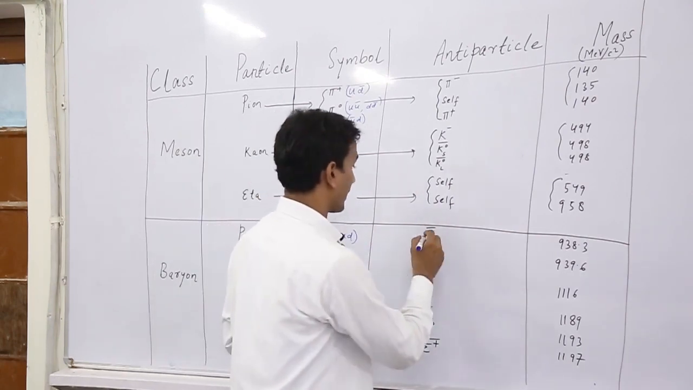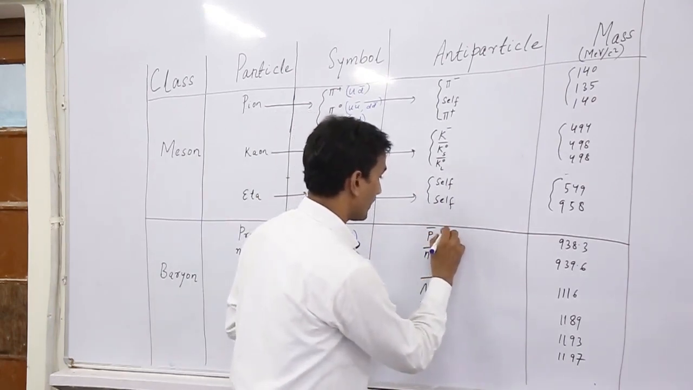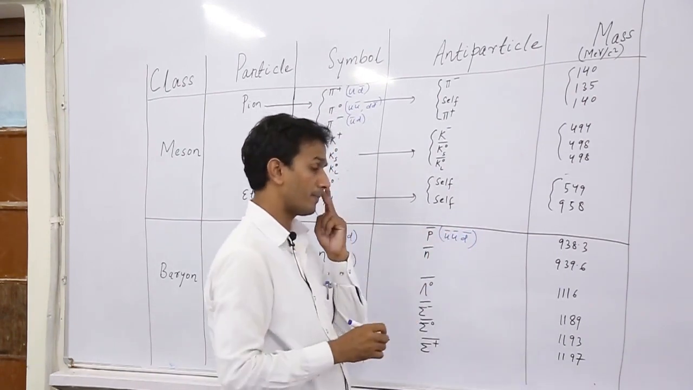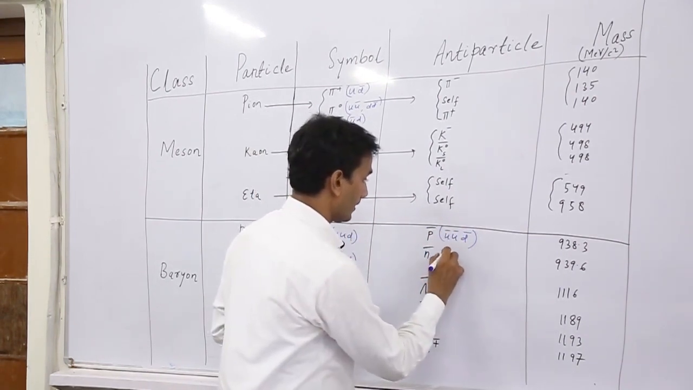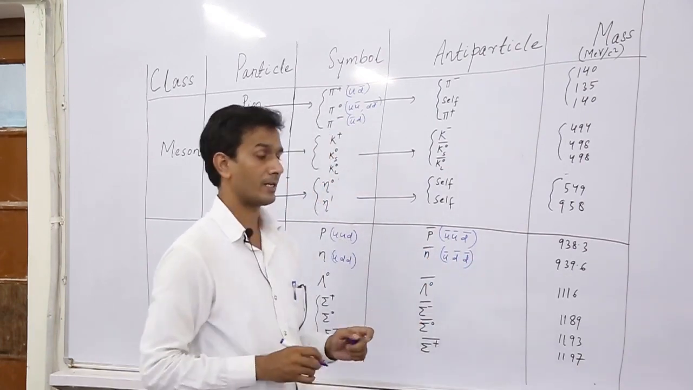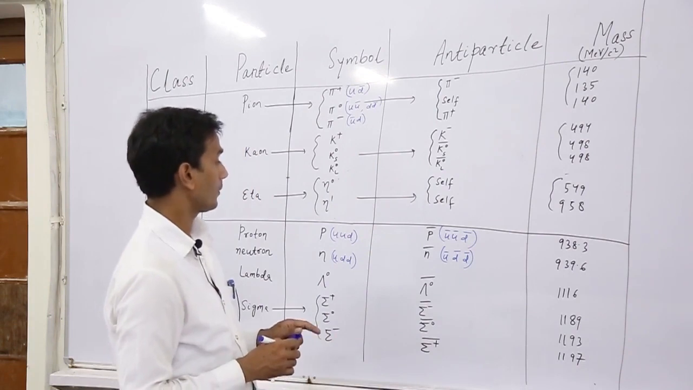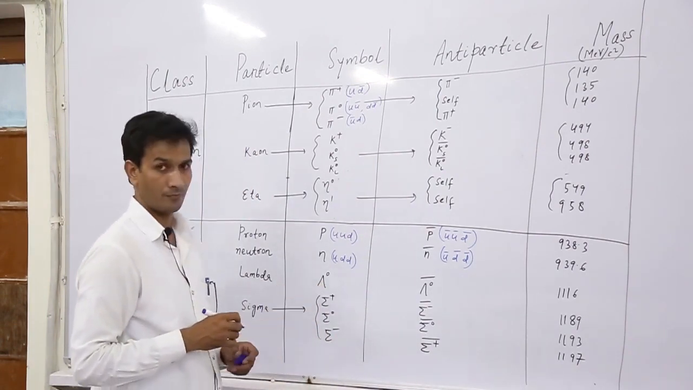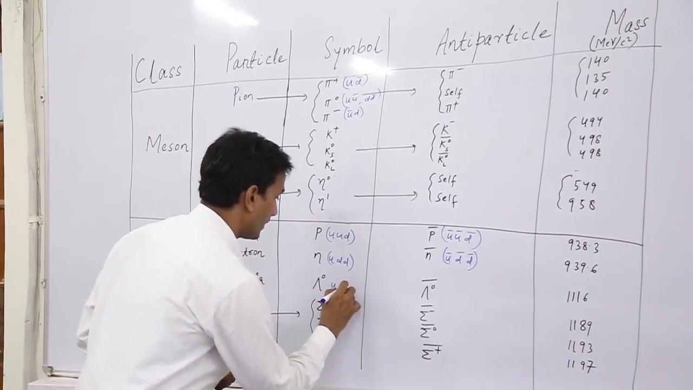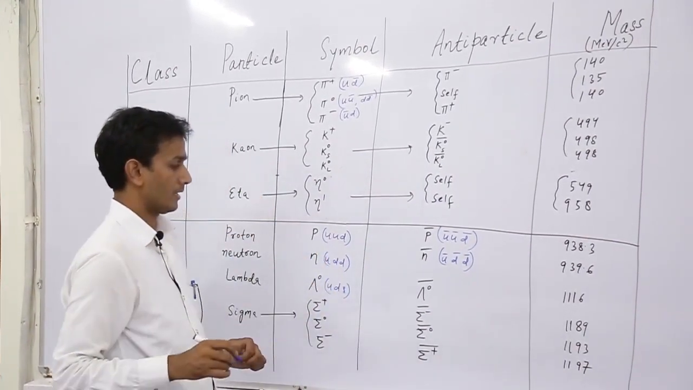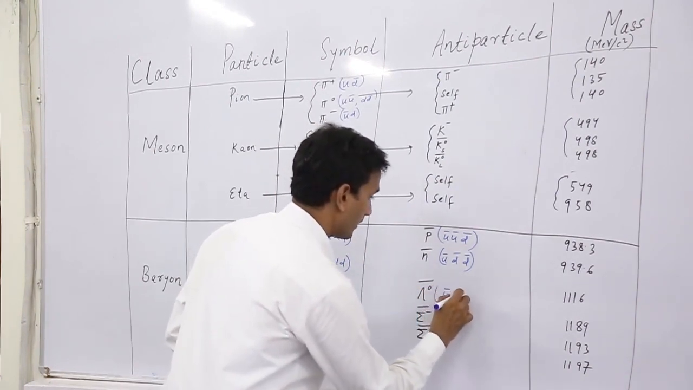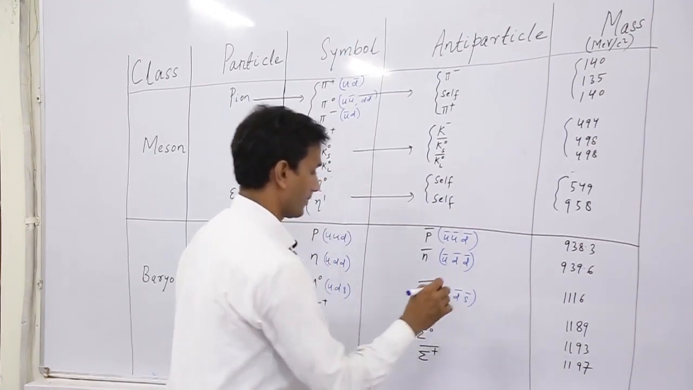Their quark contents will be u bar and d bar. So this is for p bar, and this is u bar, d bar and d bar for antineutron. Similarly, for lambda 0, its quark content is u, d, s. And for the antiparticle, it will be u bar, d bar and s bar.